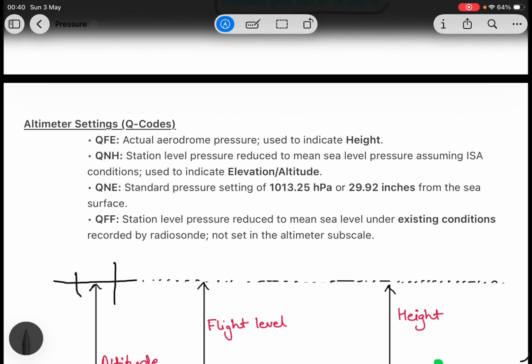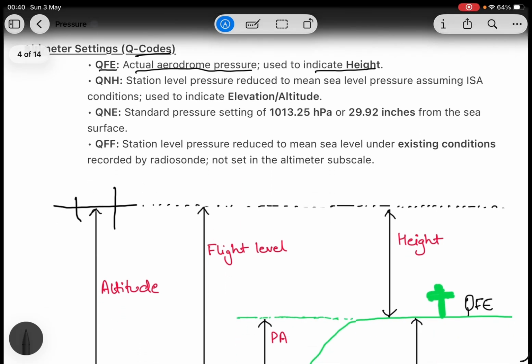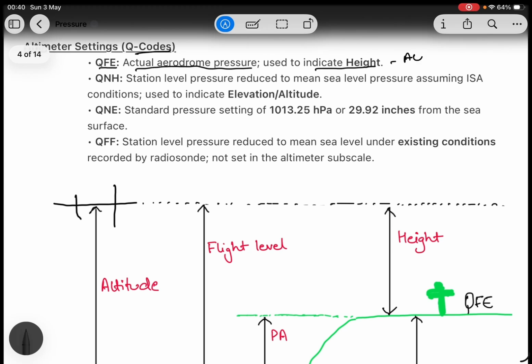Now let's start one of the most important topics in altimetry: Q codes and different vertical references. First we start with QFE, actual aerodrome pressure, that is used to indicate height. When you set QFE on your altimeter, it will show height. Suppose you are flying here, it will show your height from the ground,